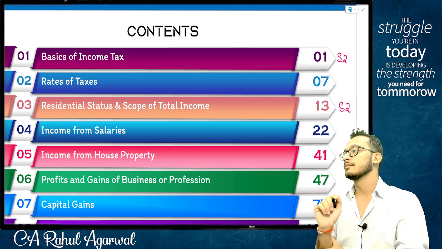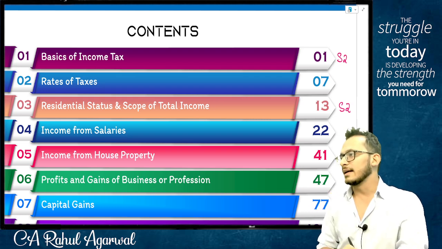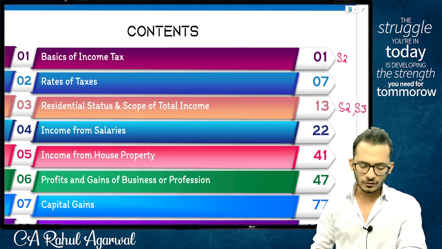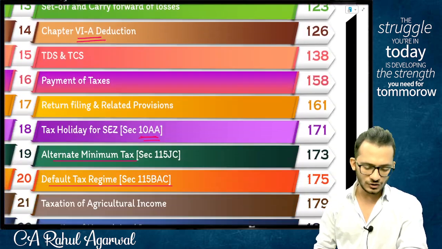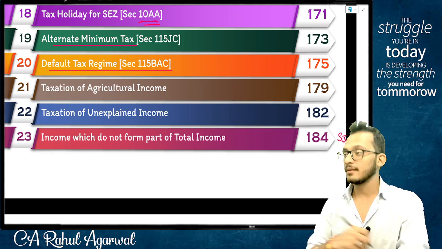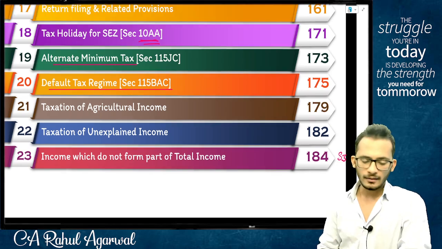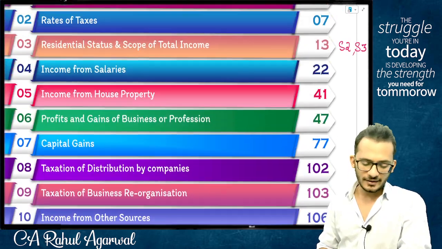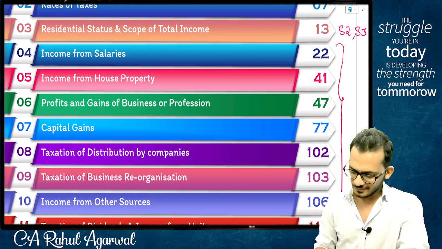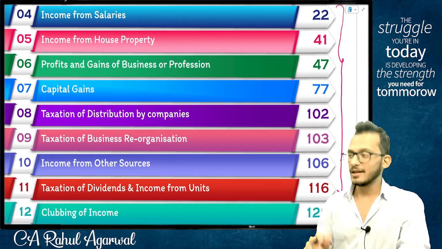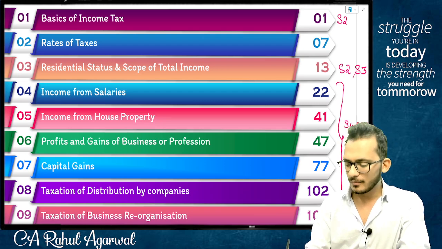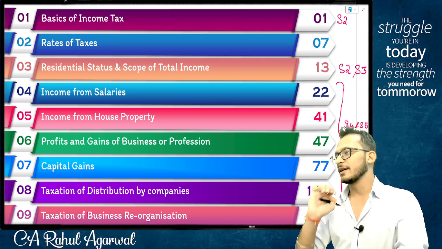Then comes determining whether income is taxable or not. That is scope of total income. So chapter 3. You also have a chapter on exemptions. Last one. So this is your step number 3. Next, this is basically everything else. You start from chapter 4 to chapter 11, which is your step 4 and step 5 under the respective heads.